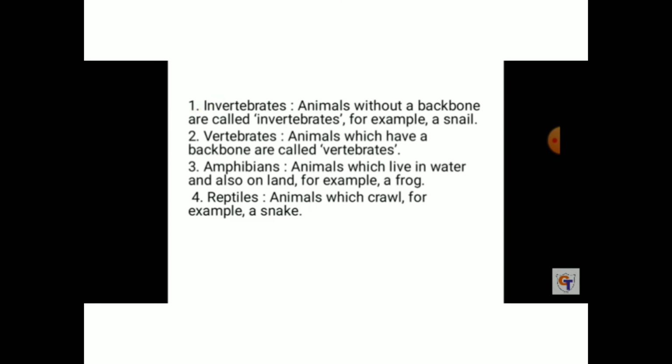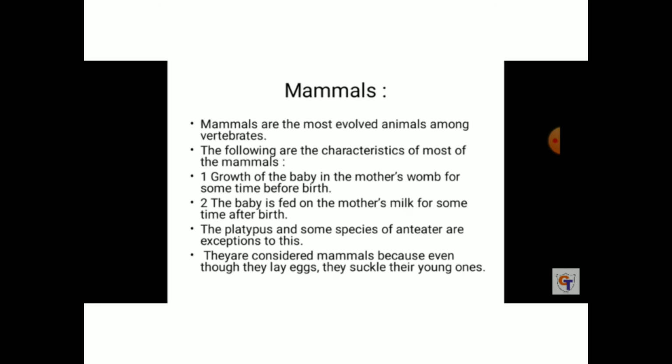And next and most important, mammals. What are mammals? Mammals are the most evolved animals among the vertebrates. The following are the characteristics of most mammals. First, growth of the body in the mother's womb for some time before birth. This means mammals grow in their mother's womb for some time before birth.